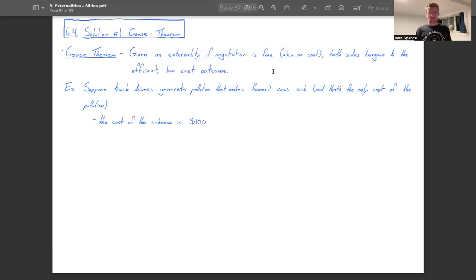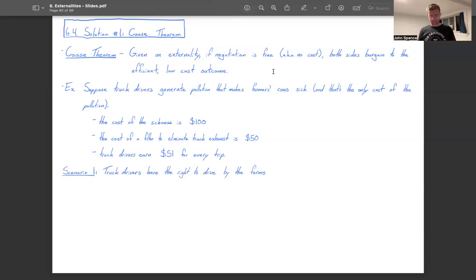For the sake of thinking through this example, let's throw a couple more details in here. First, suppose that the cost of the sickness for farmers is $100. Their cows get sick, they have to spend $100 to either fix the sickness or get a new cow. The second additional detail is that the cost of a filter to eliminate truck exhaust is only $50. So the cost of the sickness generated by the trucks is $100. The cost of fixing the exhaust is only $50. And truck drivers earn $51 for every trip that they take.